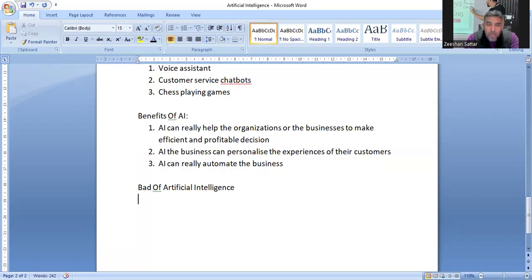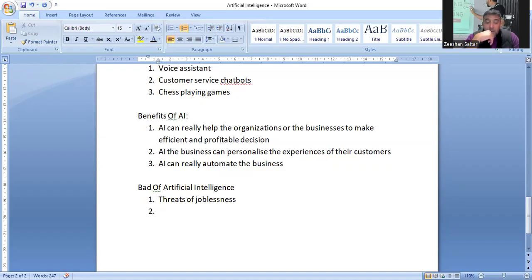So bads of AI, number one, पहला बैड क्या? The first bad is the threat of joblessness. What is the threat of joblessness? सारे काम आर्टिफिशियल इंटेलिजेंस खुद कर लेगा। तो बहुत सी ऐसी जॉब्स हैं, फॉर एग्जाम्पल कंटेंट डिजाइनर्स, the media designers, the website developers, the website personalizers, the social media experts. The whole jobs would now be under threat.